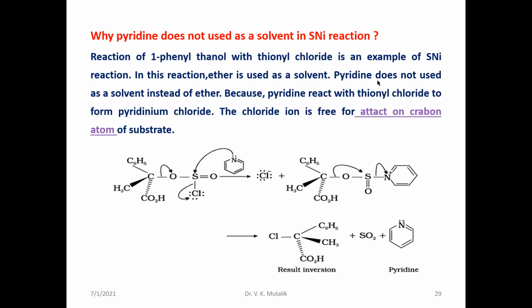If you use pyridine as a solvent in place of ether, pyridine reacts with thionyl chloride to form pyridinium chloride, and the chloride ion is free to attack the carbon atom of the substrate, resulting in inversion of configuration. That's why pyridine is not used as a solvent in SNi reactions.